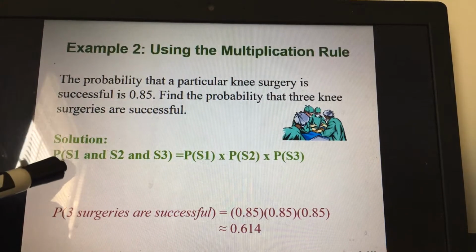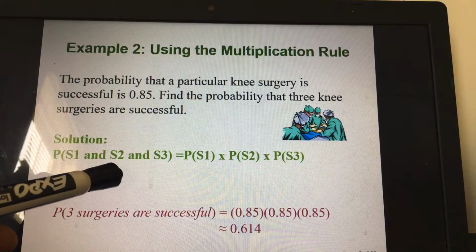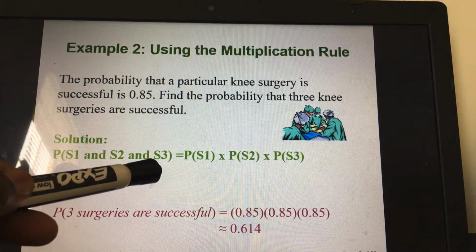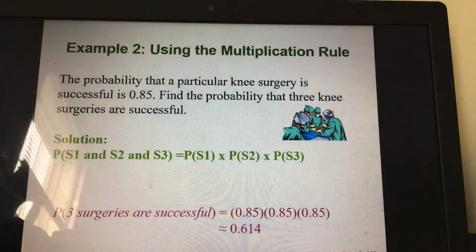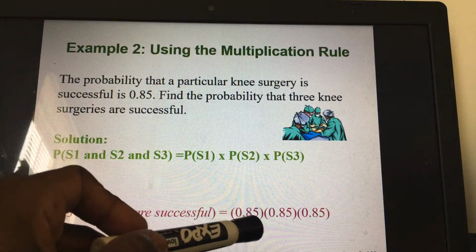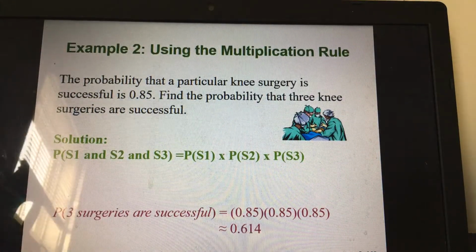The probability that the first knee surgery is successful, that's S1, and the second knee surgery is successful, S2, and the third knee surgery is successful, S3, is P of S1 times P of S2 times P of S3. That means 0.85 times 0.85 times 0.85, giving us 0.614. Okay? So you can see, like I was telling you in my previous lecture, the formulas we use in statistics sometimes can look like a monster, but when you use them, you see that they're actually simple.